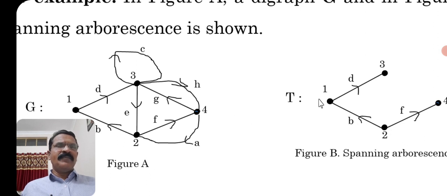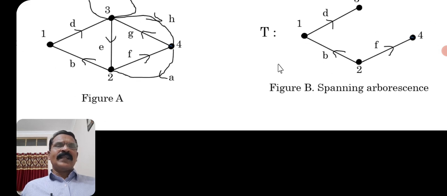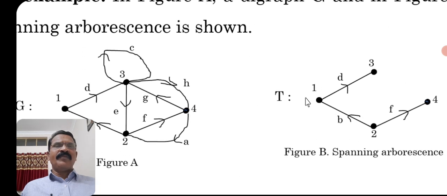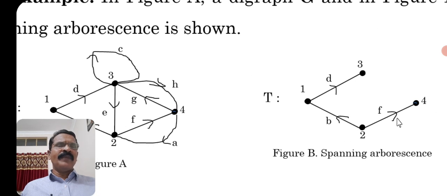So you can see B, D and F. Of course, the vertices are the same as those of the digraph G, but we have considered only a few edges. Now you can see this is a subgraph of the Euler line.